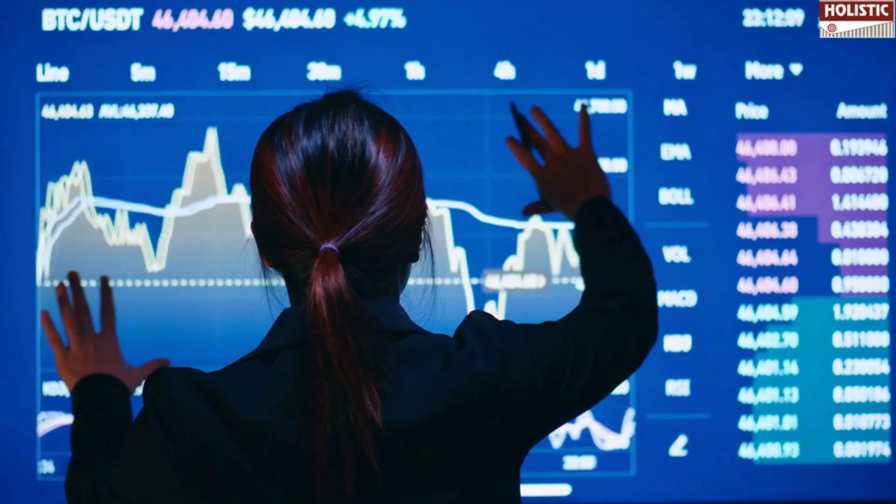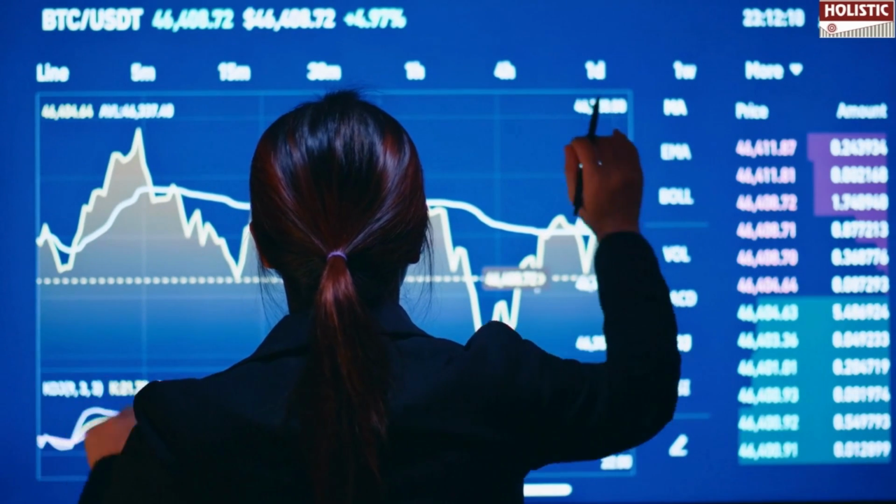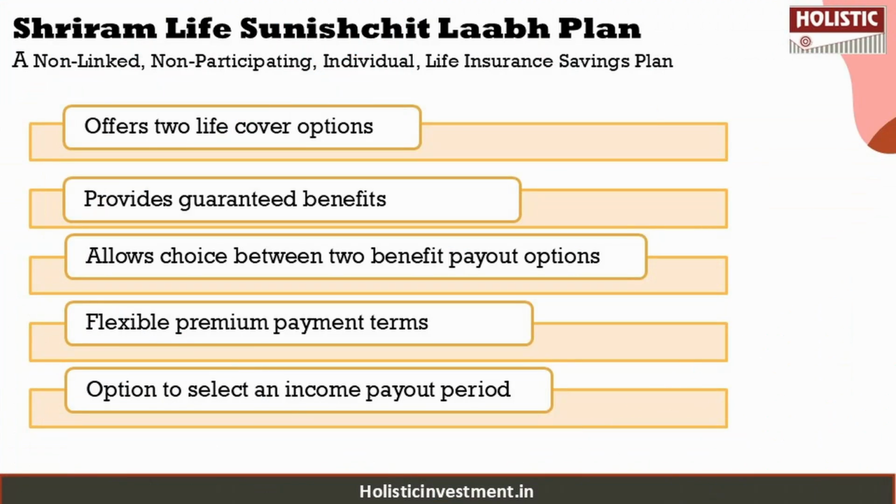Now, before analyzing this policy, let us first understand what this policy is about. This is a non-linked, non-participating individual life insurance savings plan. It offers two life cover options, Life and Life Plus, and provides guaranteed benefits along with loyalty additions. There is a choice between two benefit payout options, Income Plus and Income Pro, and there are flexible premium payment terms ranging from 7 to 25 years, and an option to select an income payout period between 10 to 40 years.